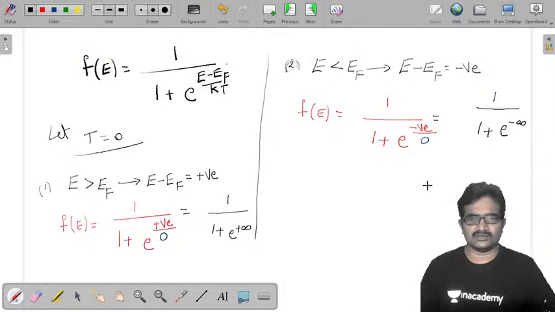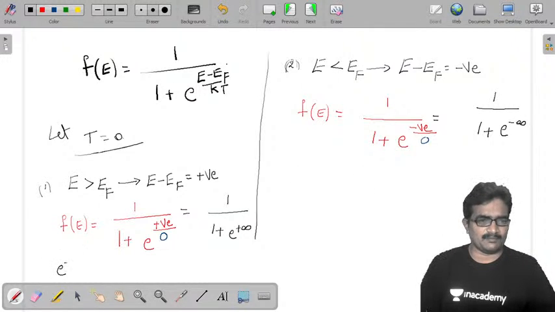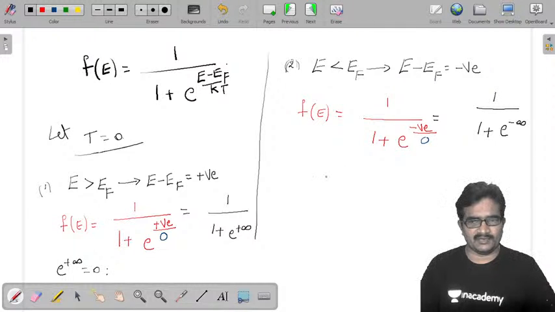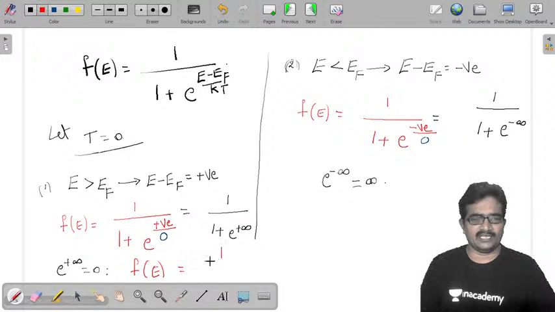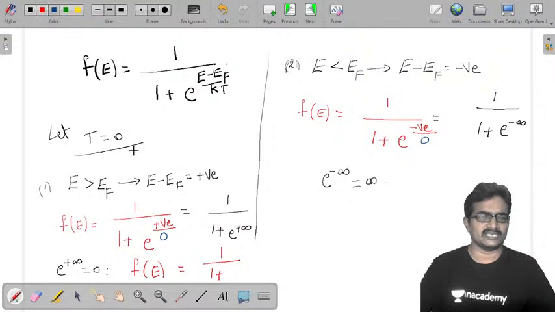We know that e power minus infinity is 0 and e power plus infinity is infinity. Substituting those values here, f of E became 1 by 1 plus 0, so that is 1 by 1, which is 1.